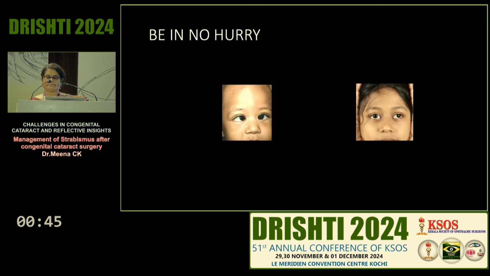This is an example, like you are quite justified to do a surgery in this child, a large angle esotropia following cataract surgery, and I operated at about 2 years, I think, and later the child comes like this. So you feel bad when they come with so much of overcorrection, and though a second stage we can do, maybe it's not your mistake, but still you have to be very careful when operating on conditions of strabismus where you have associations of congenital or any form of cataract.